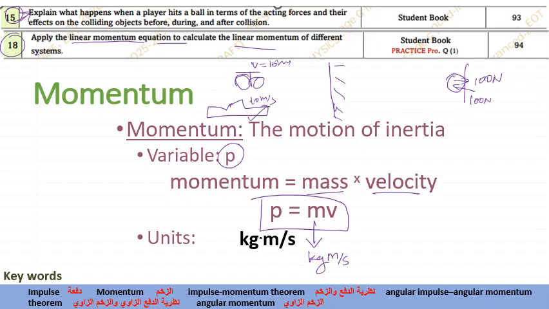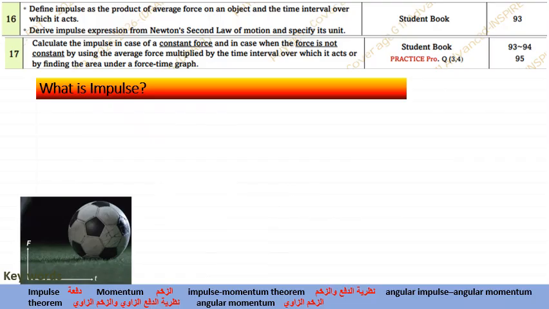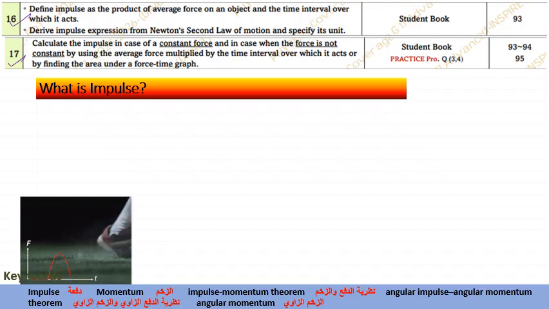So they can connect Newton's third law, change in momentum, conservation of momentum, impulse, everything they can connect with 15. Now question number 16 and 17, even 19, is connected with impulse.